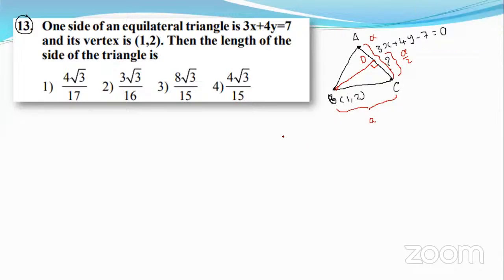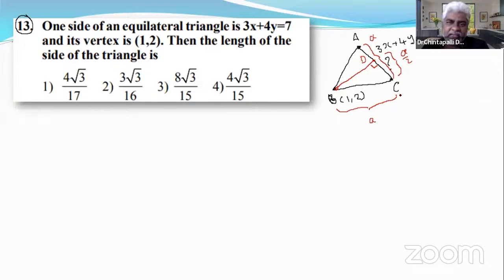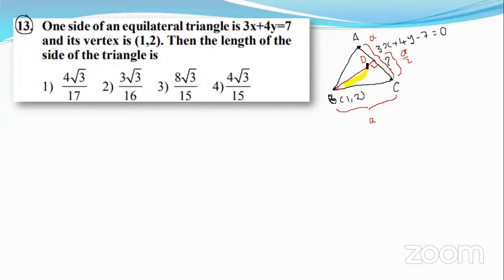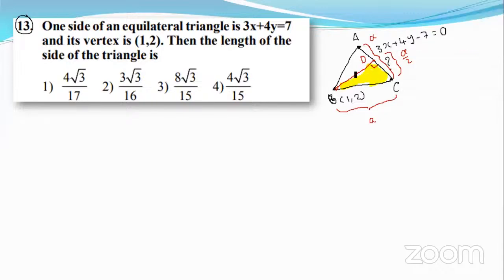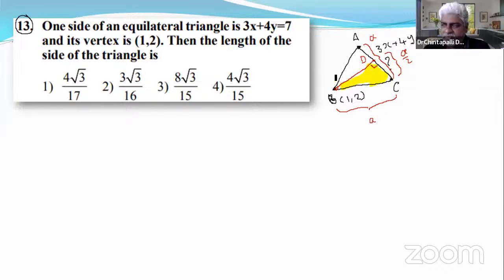Take a right angle triangle. It is a right angle triangle. Use Pythagoras: a by 2 whole square plus this value. First of all, we need to get this value, BD. Try to get this value.